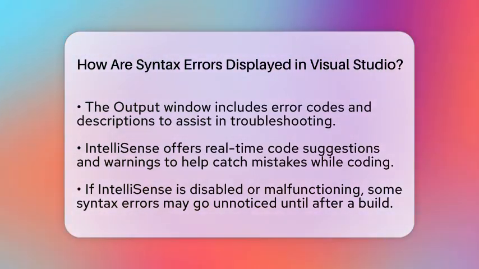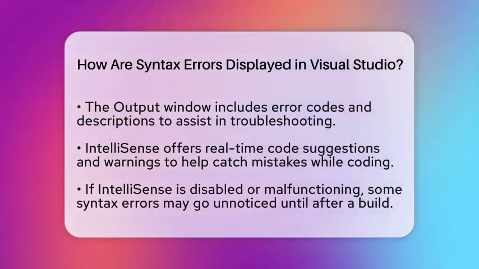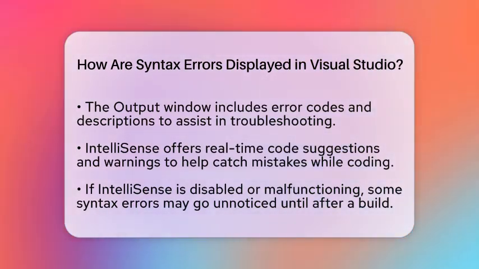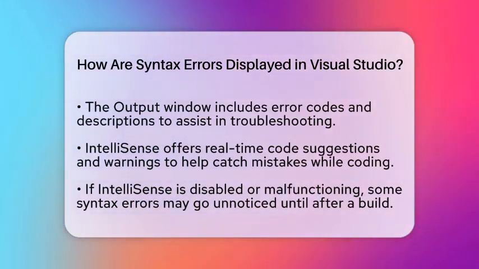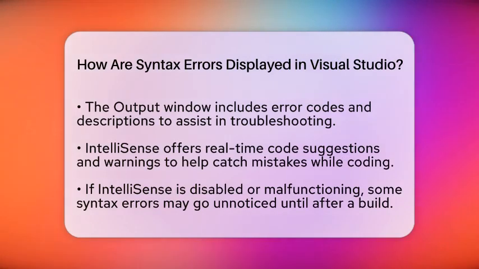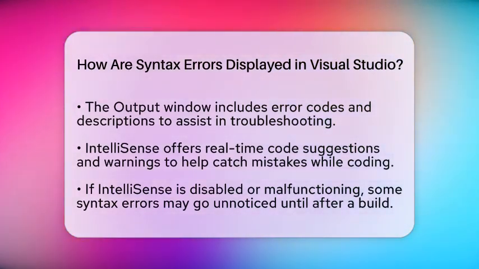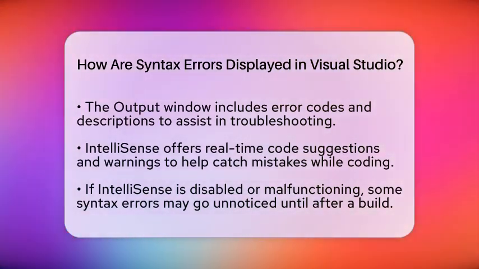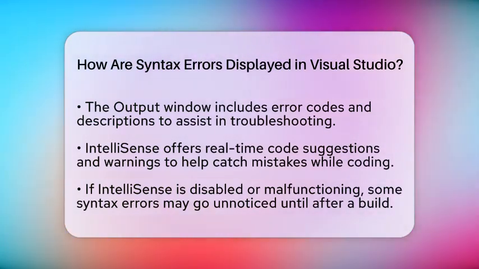Visual Studio also features IntelliSense, which provides real-time code suggestions and warnings. This tool works alongside syntax error detection, helping you catch mistakes as you write. However, if IntelliSense is turned off or not working correctly, you might miss some syntax errors until after a build.